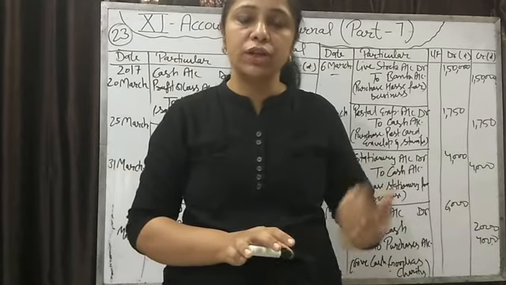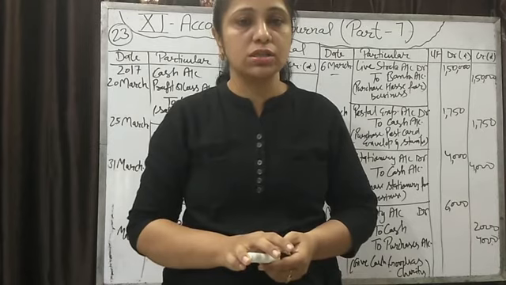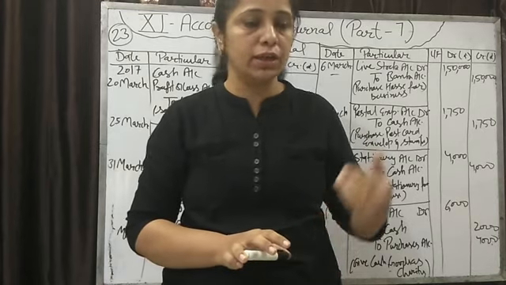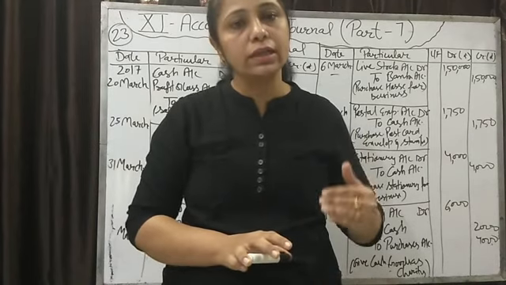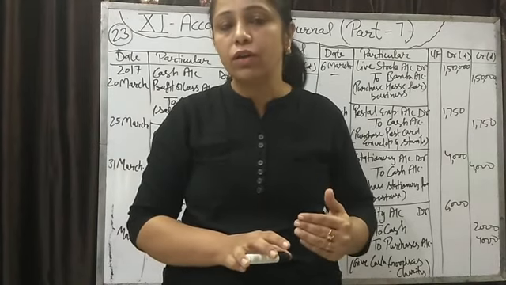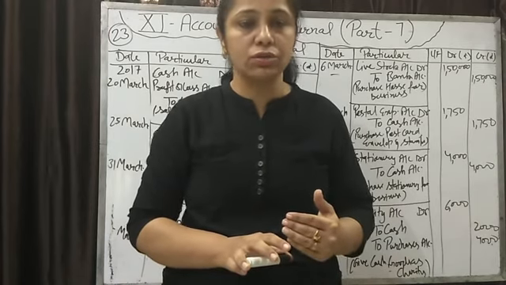Okay, in next video lecture we will do practice of more of these questions of journal entries. We will continue this chapter in this week. Okay, you should do all the questions in your fair notebook and send the pic to me. Fine. Okay, thank you. Have a nice day.